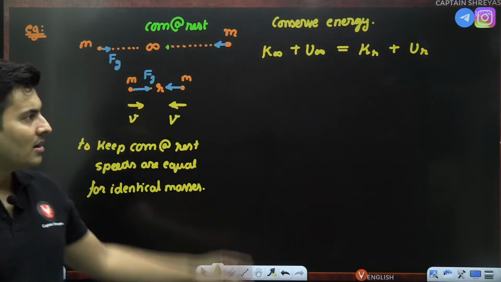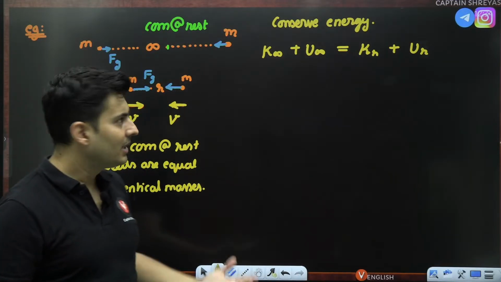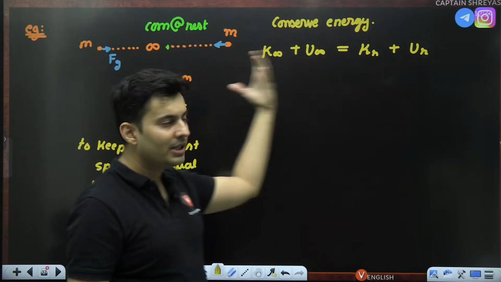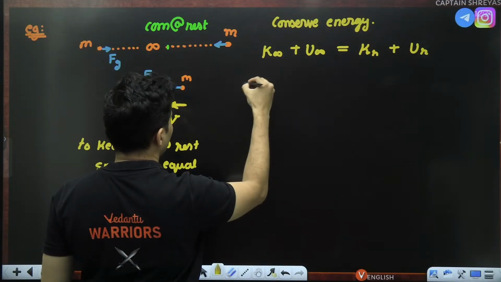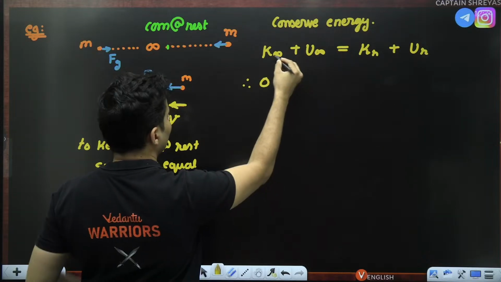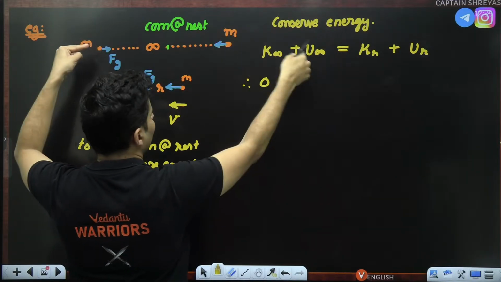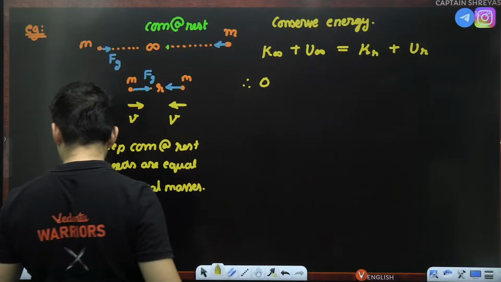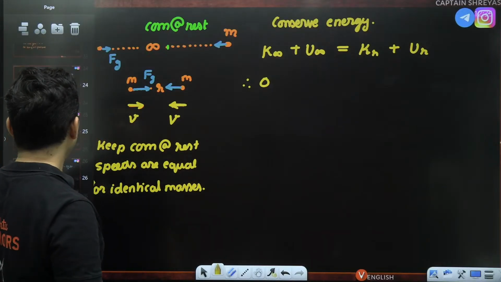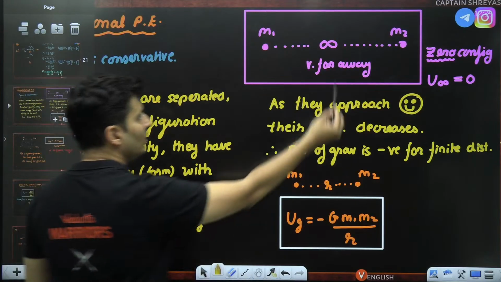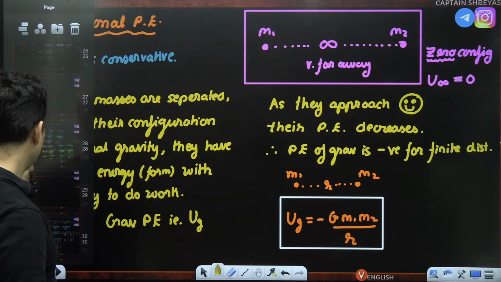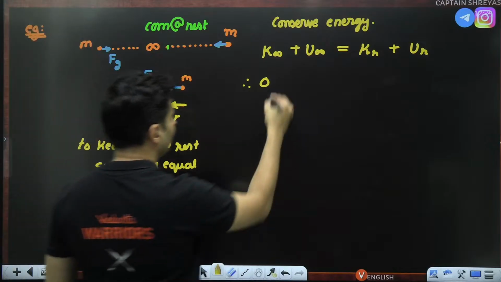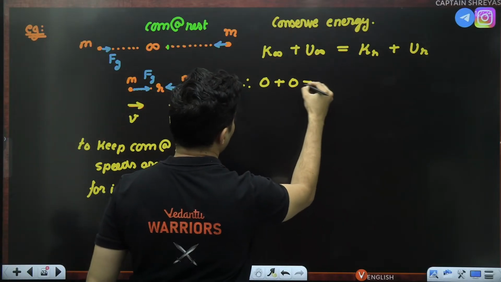This is the equation which I will write. Final and initial are going to be equal. When they are really far, they just started from rest, so this is just going to be 0. Energy at infinite separation, I have already told you, you take as 0. Perfect. So let's just take that as a big fat 0, equal to